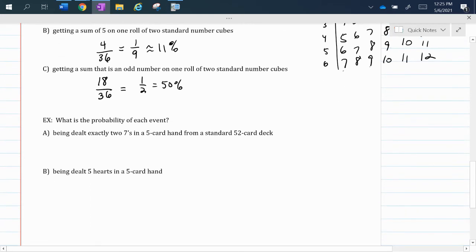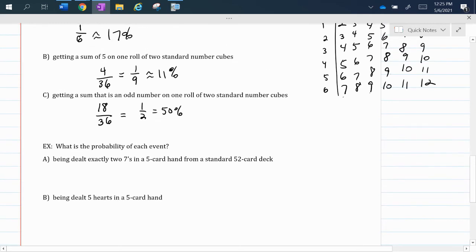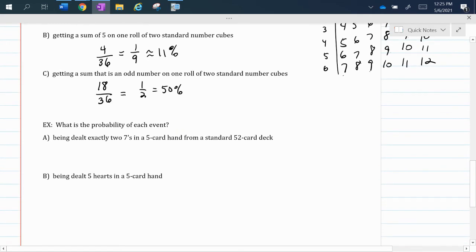Okay? And then lastly, we'll talk about cards. What is the probability of each event? Being dealt exactly 2 7s in a 5-card hand from a standard 52 card deck. Okay, so in a standard 52 card deck, we have 4 7s out of the 52. That's what we have. So we want to be dealt exactly 2.